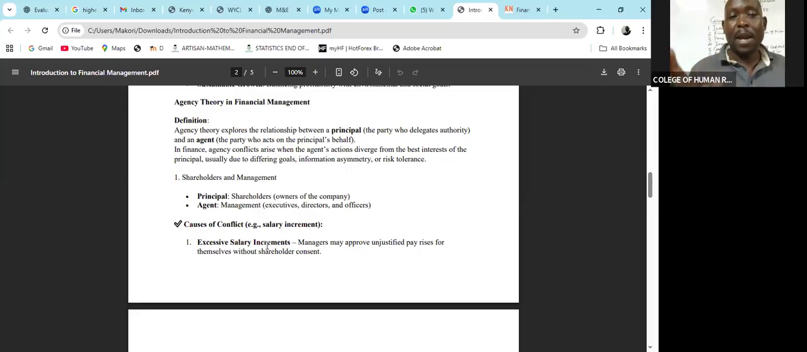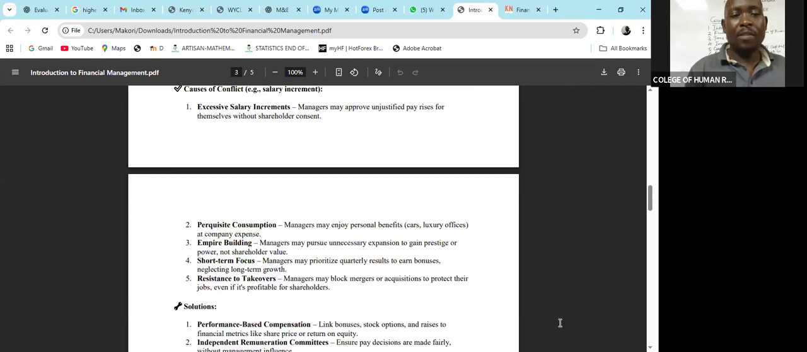It creates a conflict whereby the management and the shareholders will conflict. Why are you awarding yourself these big allowances, which are not justified? So quarrels will arise. Another conflict will arise as a result of perquisite consumption, whereby the managers enjoy personal benefits like luxury offices, the cars that are financed or fueled by the company, and all that. It becomes another conflict area.